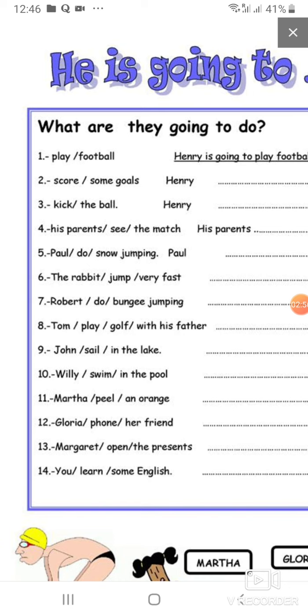If it is he, she, or a name of a person, we say is. And if we say you, like you are going to do this lesson, you are. So he, she, we use is. With more than one person